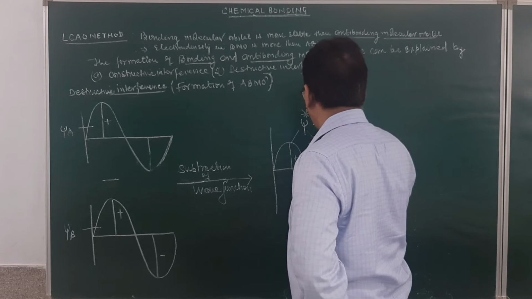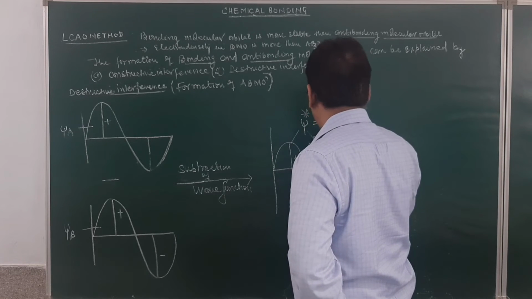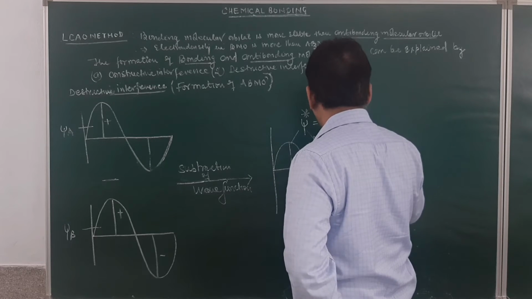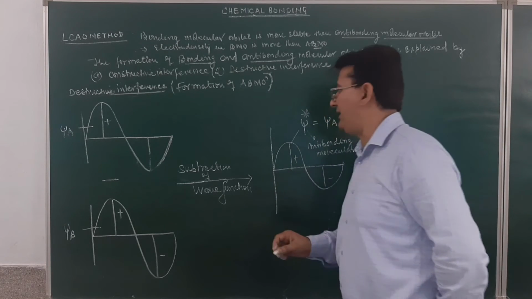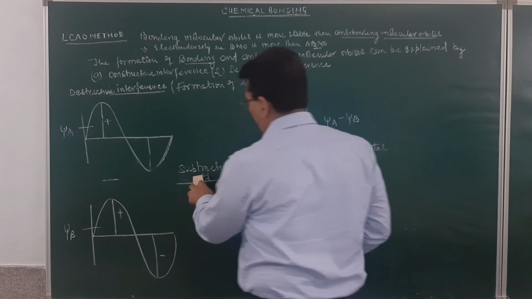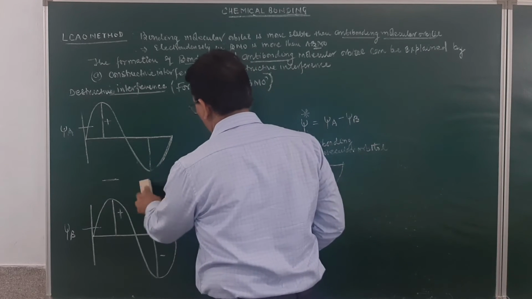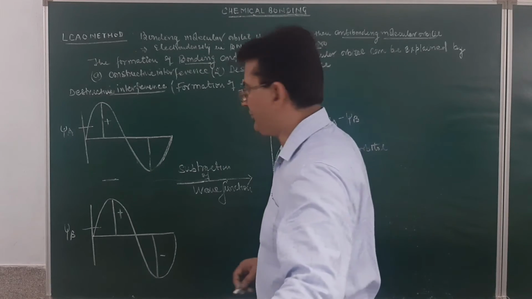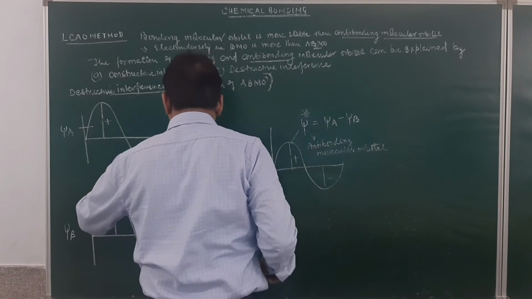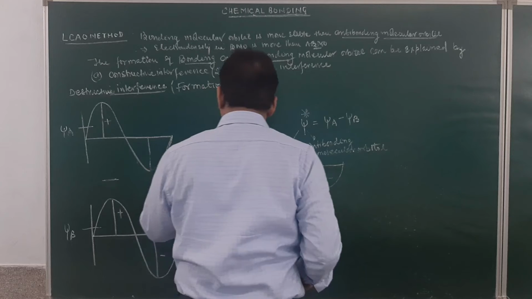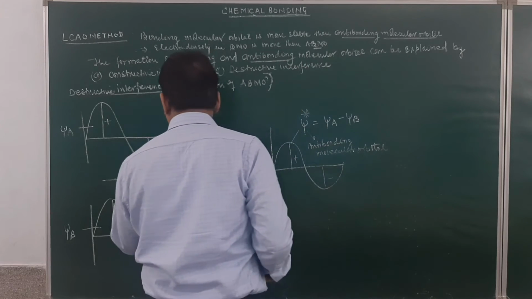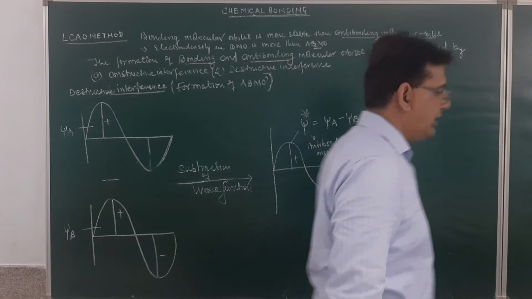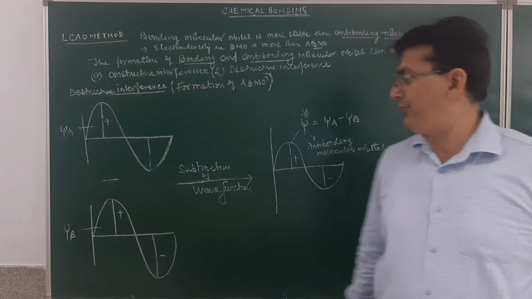So what do we call this one? This is called an anti-bonding molecular orbital. So molecular orbitals formed will be either bonding or anti-bonding molecular orbitals, and they are formed by the addition or subtraction of the wave function. Tell me, students, whether I am getting it clear for you or not.